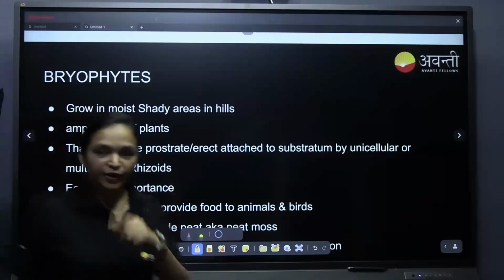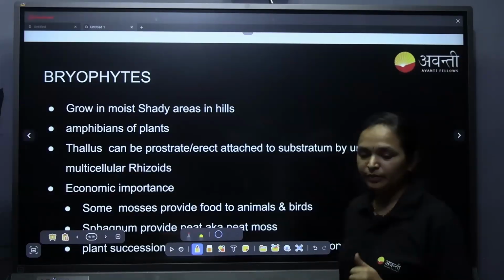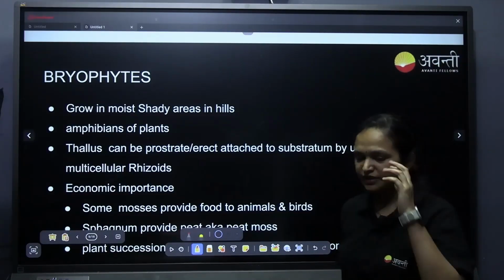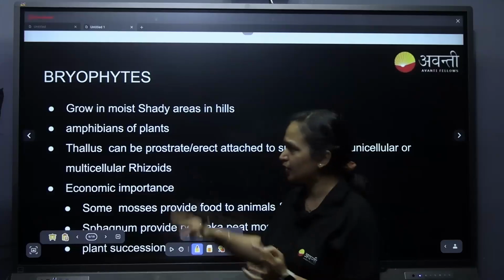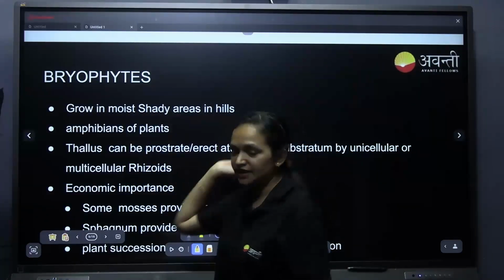See, each and every point written here has been a previous year question. Now coming to the bryophytes. One part of it, the major part of it, is already done. Now coming to the bryophytes. Bryophytes grow in moist shady areas in the hills.